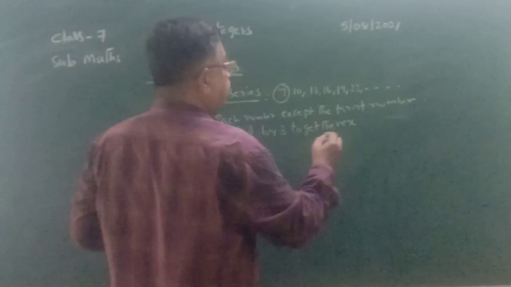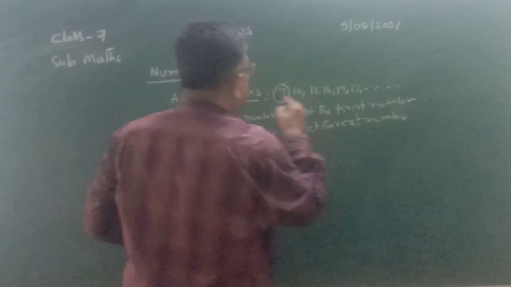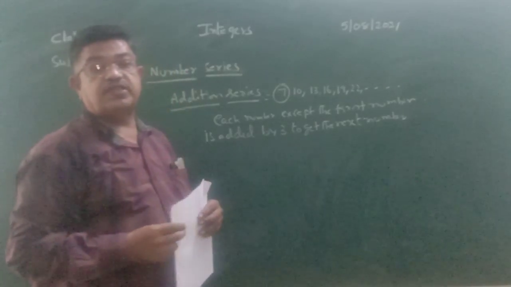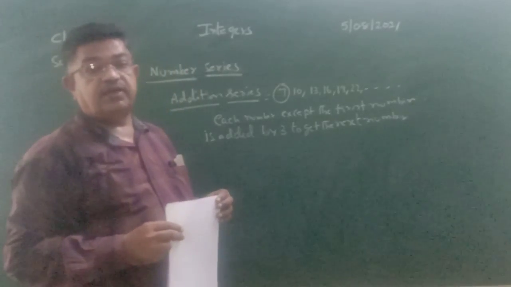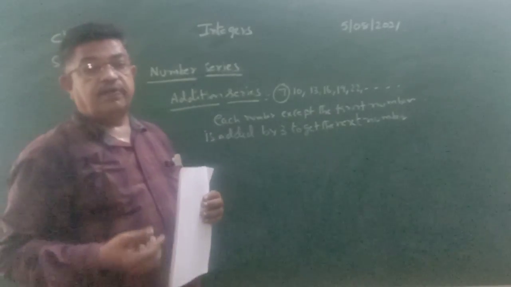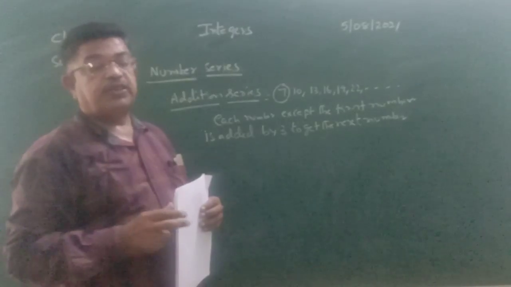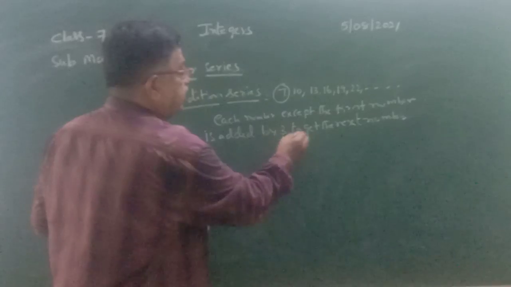Here we don't know what number the series can start with. Here it started with 7. For 7, 3 is added, you get 10. So the first number may start with any number. After that, each number is obtained by adding a particular value to the preceding number, here 3.